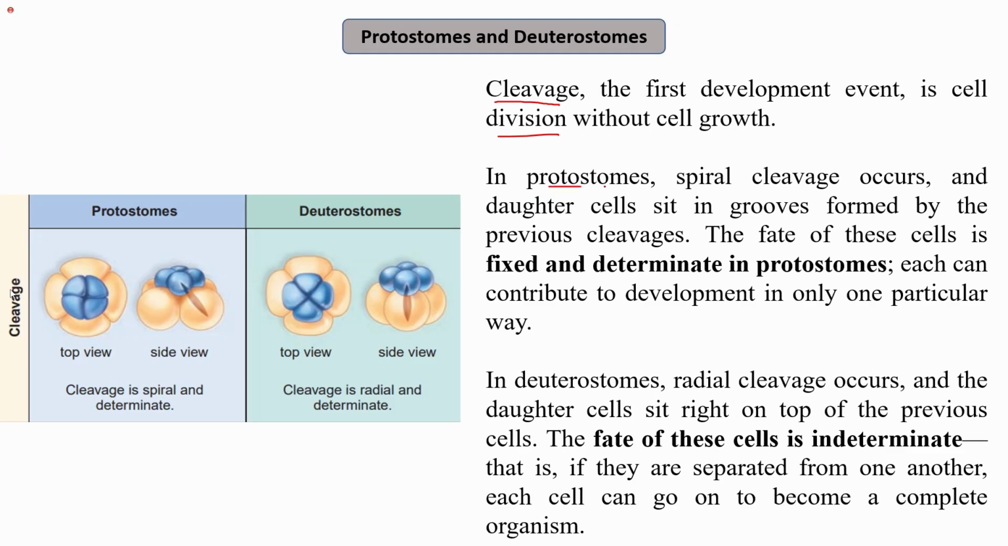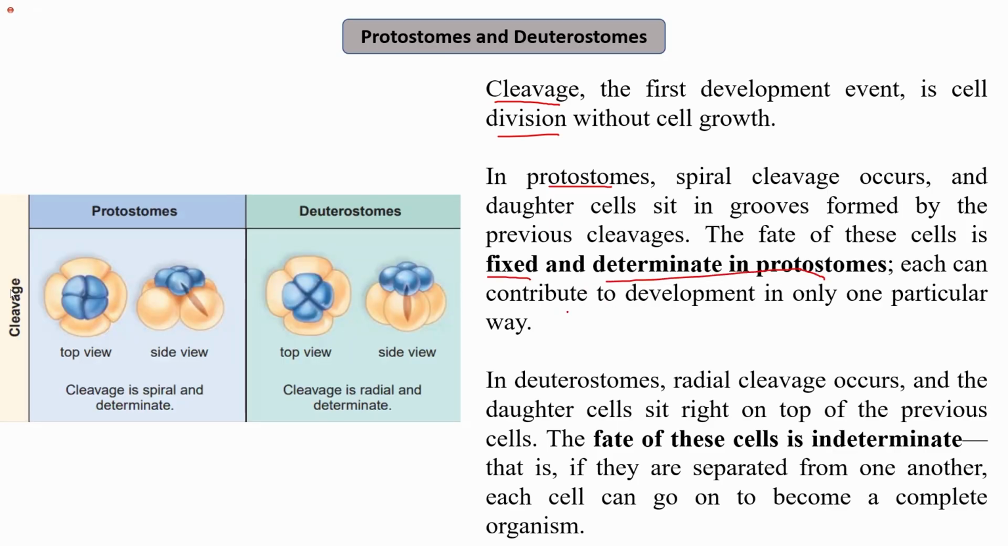In protostomes, spiral cleavage occurs. You can see in the figure that in protostomes the cleavage is spiral. This is the side view. If we talk about deuterostomes, the cleavage is radial, that is, from the central axis. So protostomes show spiral and determinate cleavage, and deuterostomes show radial and indeterminate cleavage.